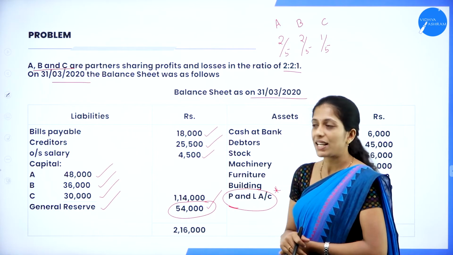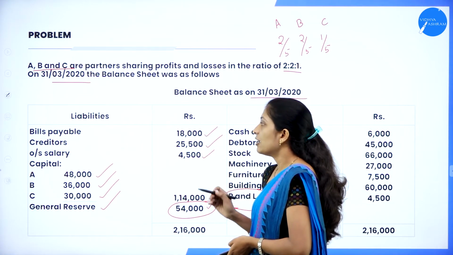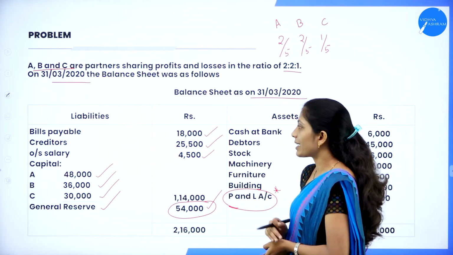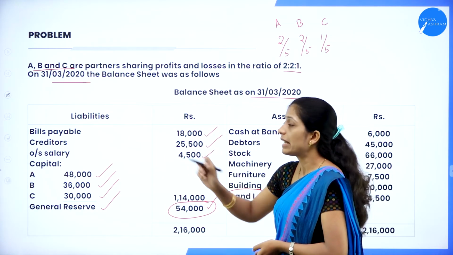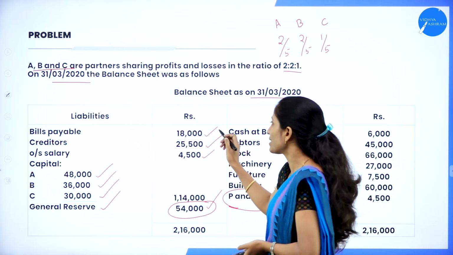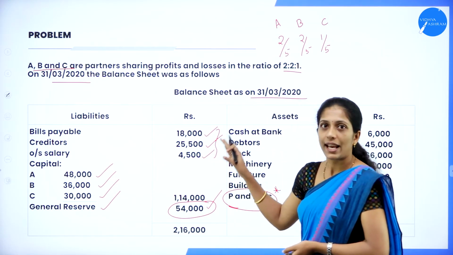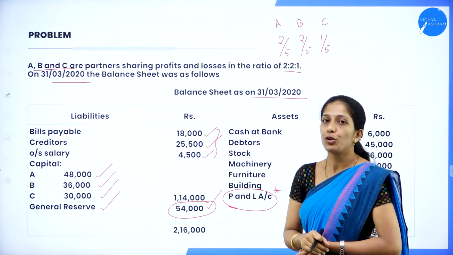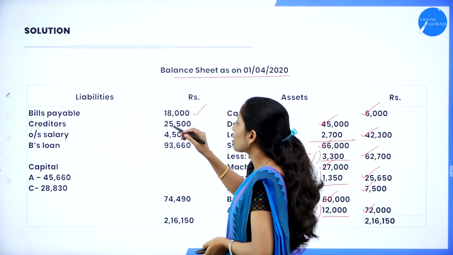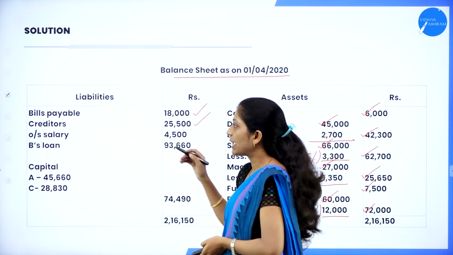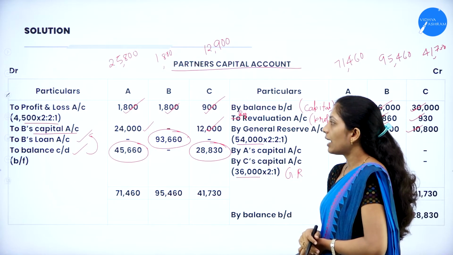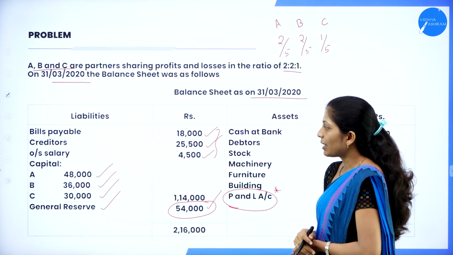Now come to the liability side. We are having bills payable. So there was no adjustment relating to bills payable, even creditors also, even outstanding salary. So there was no adjustment relating to these three items. So we'll take it directly to the new balance sheet. Bills payable 18,000, creditors 25,500 as well as outstanding salary 4,500. Now, so we are done with that.